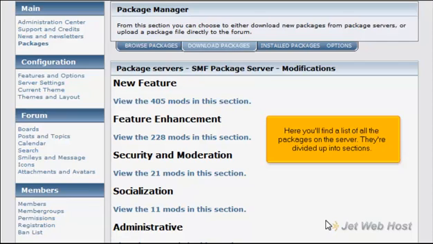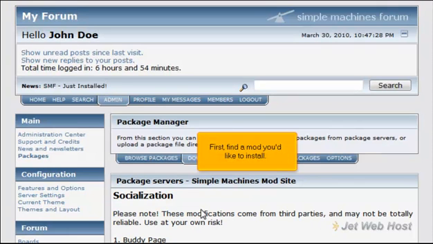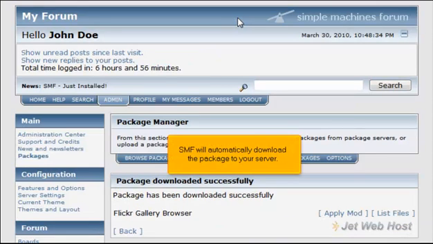Here you'll find a list of all the packages on the server. They're divided up into sections. Click a section's link to view the mods in this section. First, find a mod you'd like to install. Then click its download link. SMF will automatically download the package to your server.